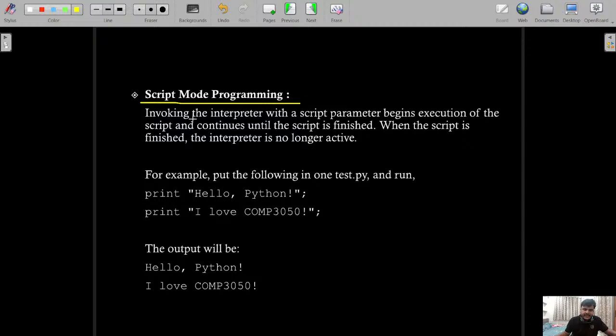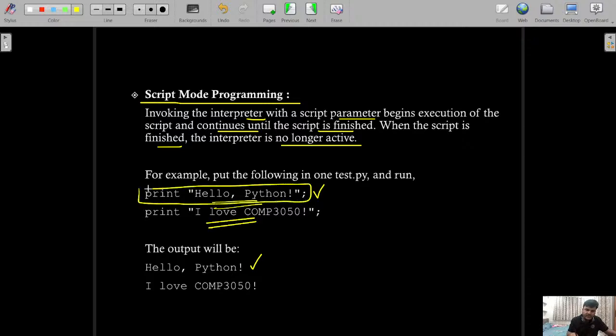So what is it? Invoking the interpreter with a scripting parameter begins execution of the script and continues until the script is finished. When the script is finished, the interpreter is no longer active. For example, here you can see print hello Python. So if you are going to run this particular line, then the output is going to be this. And after that, you can also write this line. Just by writing this line and running it, this would be the output.